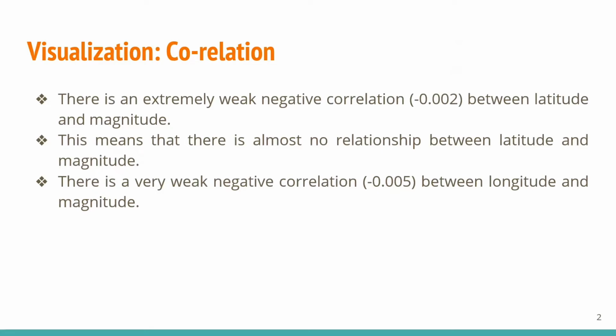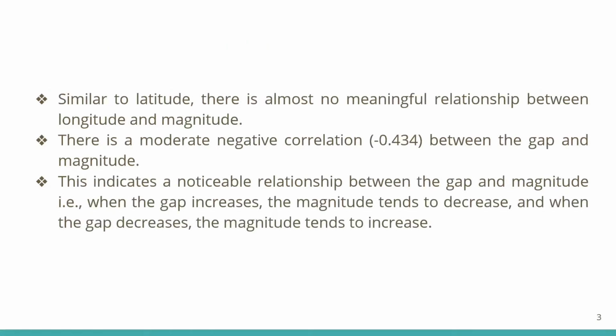From the graph of the previous slide, we have found the correlation between latitude and magnitude, and there is an extremely weak negative correlation, that is minus 0.002, between latitude and magnitude. This means that there is almost no relationship between latitude and magnitude. There is a very weak negative correlation, that is minus 0.005, between longitude and magnitude. Here, similar to latitude, there is almost no meaningful relationship between longitude and magnitude.